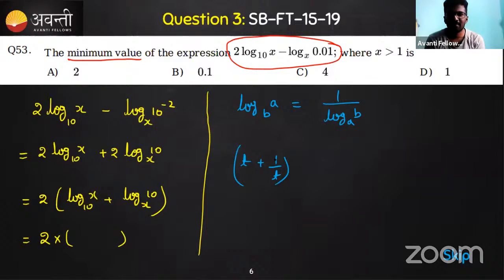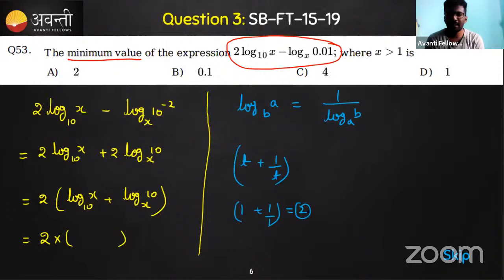So t plus 1 by t. This is actually the minimum value it can take. Can t be 0? If you take 0, 0 plus 1 by 0 is not defined, the entire expression is not defined. For example, if you take 1, let's take 1 plus 1 by 1, so you get 2.